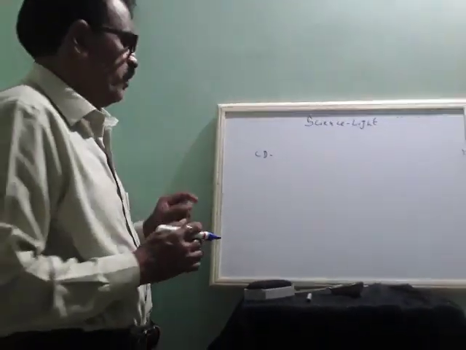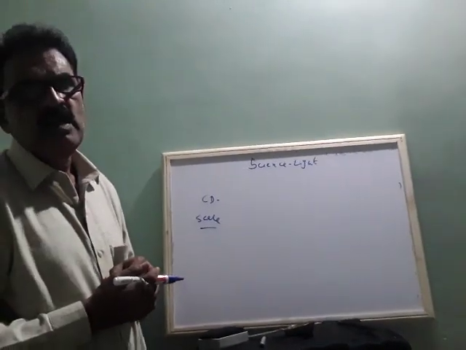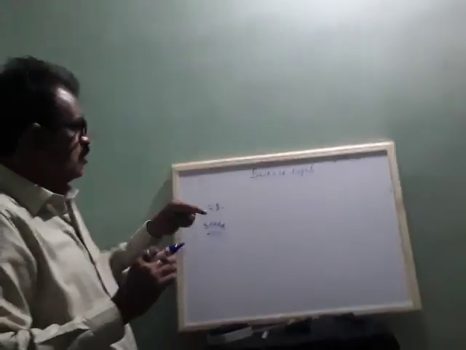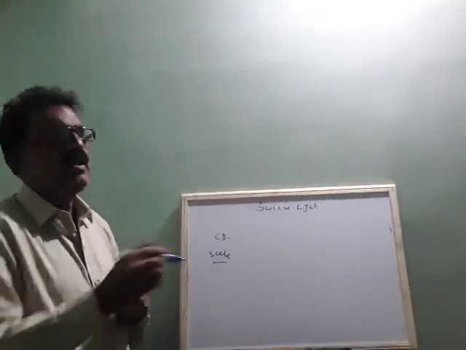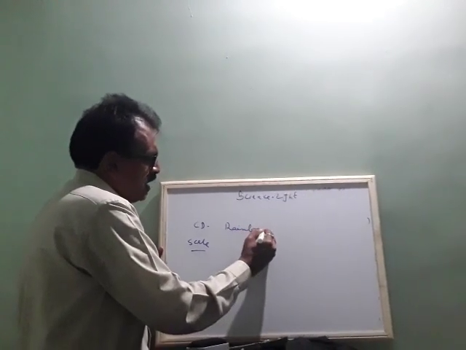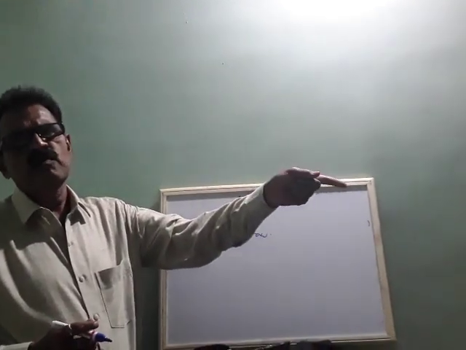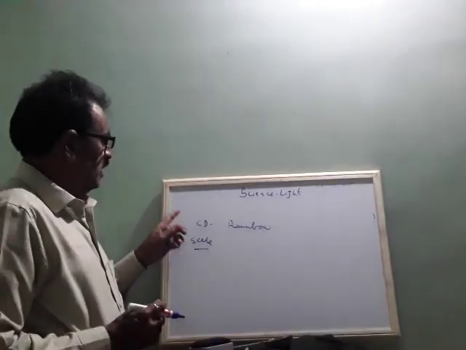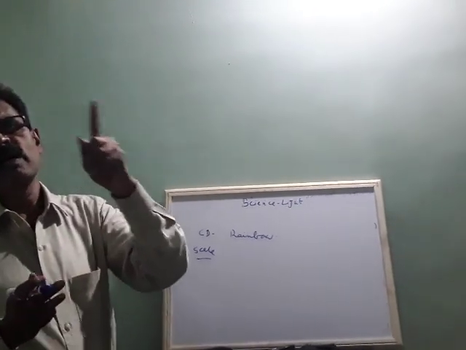Or one more example. You take a measuring scale from your compass box and hold it to the sunlight. When you hold it there, you can see different colors. That is nothing but light having 7 colors. Or take the rainbow. In the rainbow, they actually look like 3 or 4 colors only, but actually it contains the 7 colors of light. So light is made up of different varieties of color and forms a single beam of light.